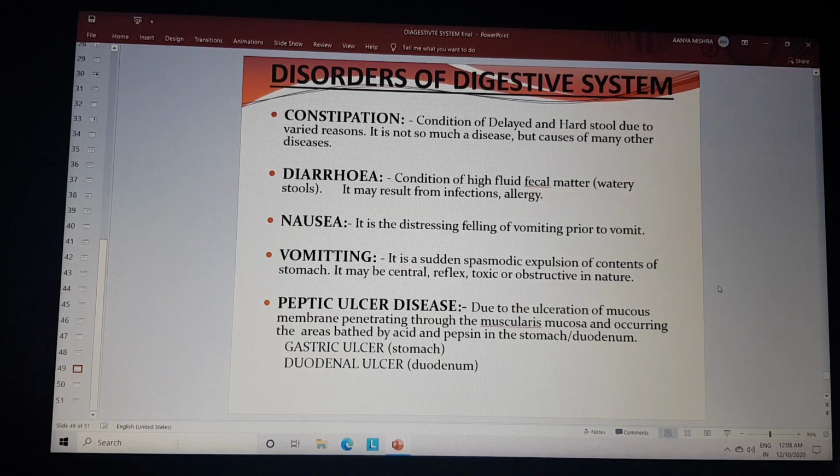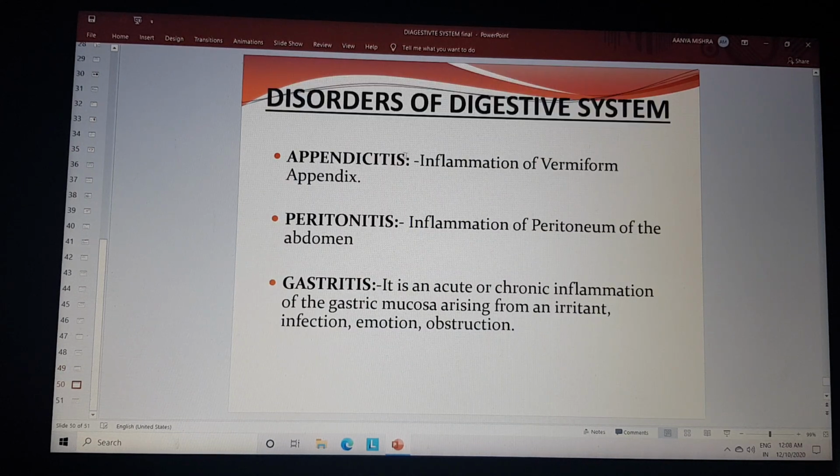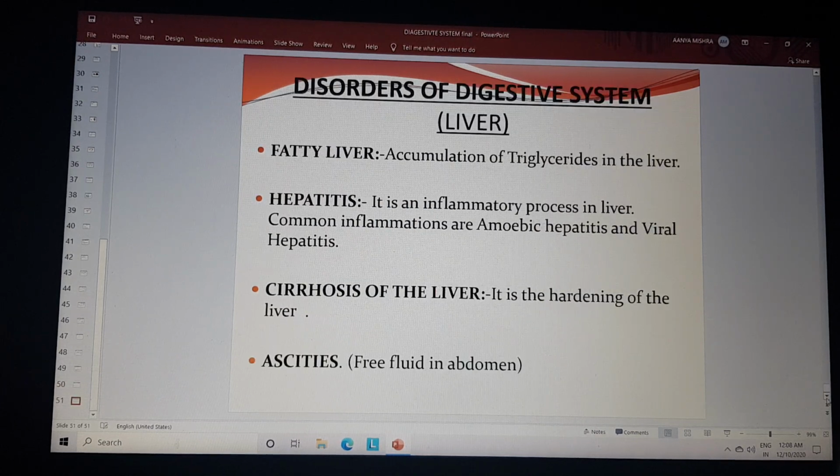Some disorders of the digestive system are constipation, diarrhea, nausea, vomiting, peptic ulcers, and other disorders like appendicitis, peritonitis, and gastritis. Some disorders of the liver are fatty liver, hepatitis, cirrhosis of the liver, and ascites. These are some disorders of the digestive system.